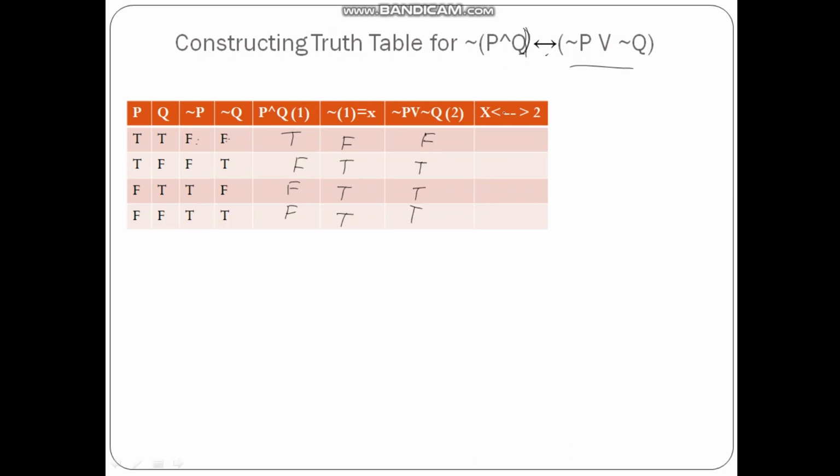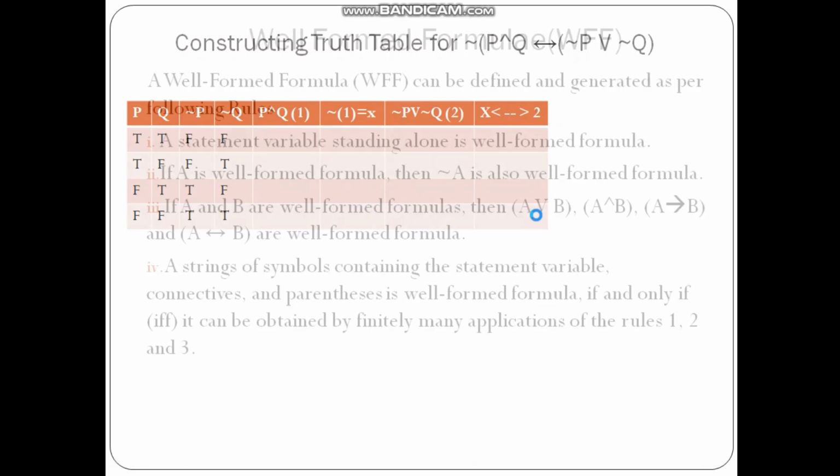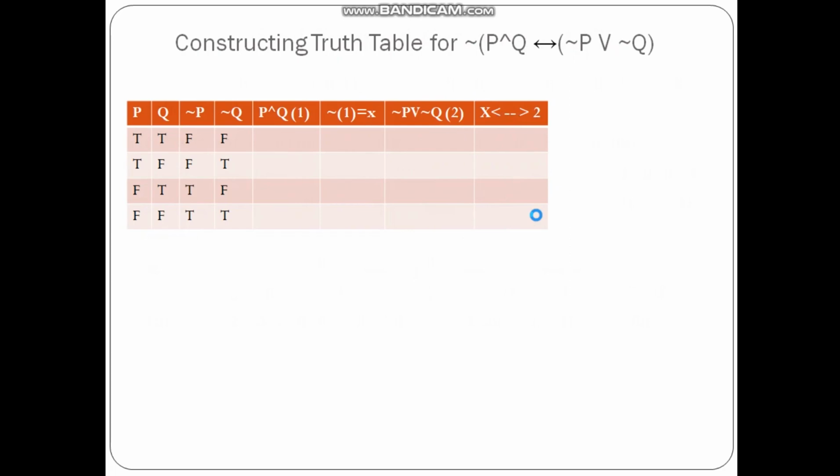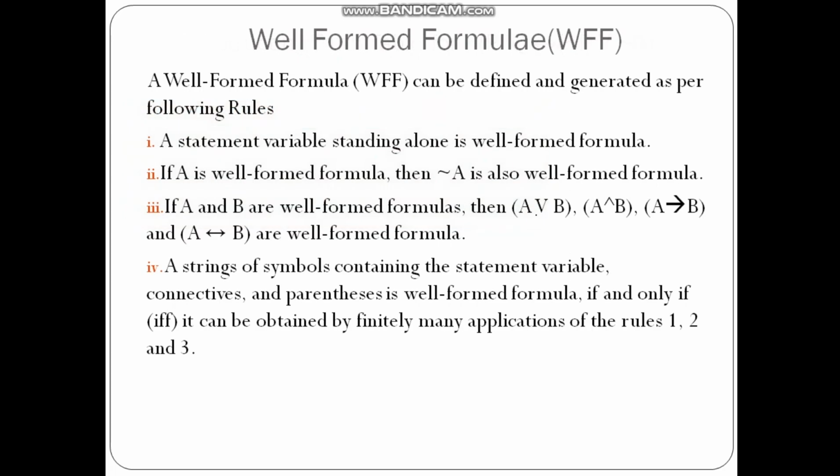Then X if and only if Y, let us say, where this is X and this is Y. So now false, false is true, true, true is true, true, true is true, and true, true is true. So this is the answer.